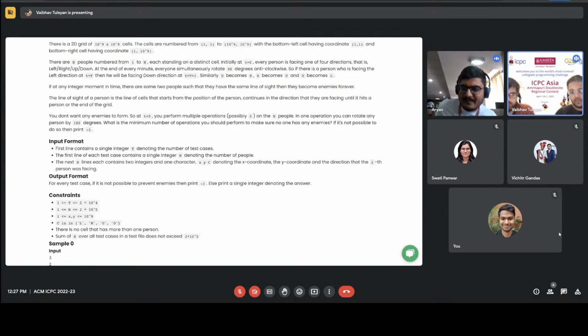To define a line of sight, this is the important part, you either reach another person or the end of the grid. And this is the bug Paradigm Shift has. They are going till the end. They are not stopping when they hit someone over there.